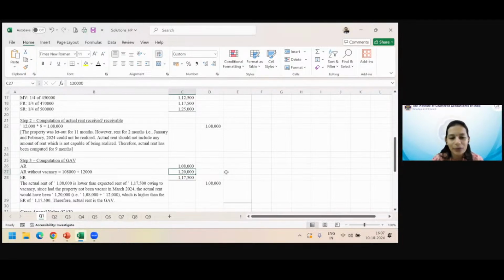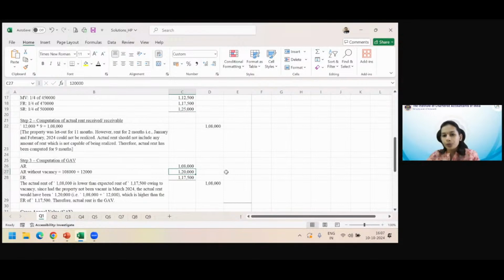I'm sorry, I didn't get your question. Here, during the tenant vacated at that time, the house is kept vacant. If the house is self-occupied during that period, we have to take it as a notional rent, and that 12,000 we have to add, and this year actual rent will be 120. That I'm telling. If part of the year property is let out and part of the year property is self-occupied, then you need to deal with it in that category. That I'm telling. You deal with it in that category that part of the year is self-occupied and part of the year is let out.